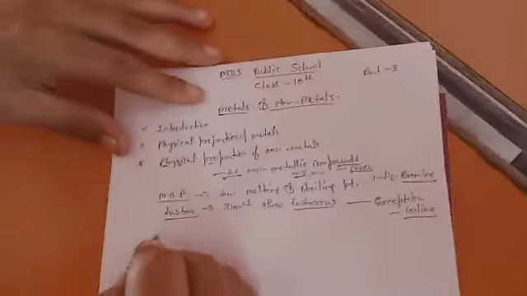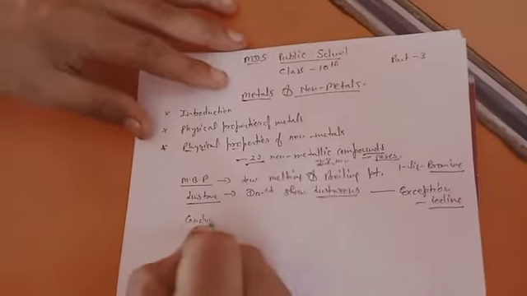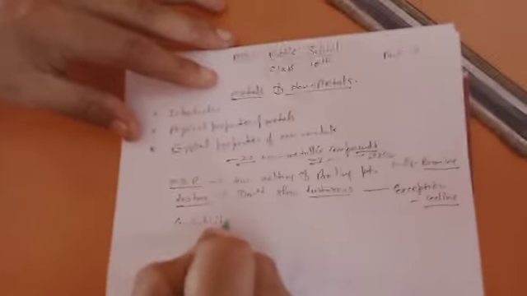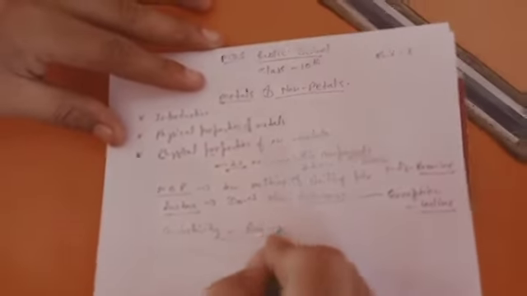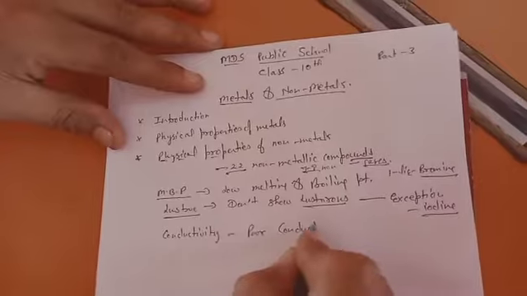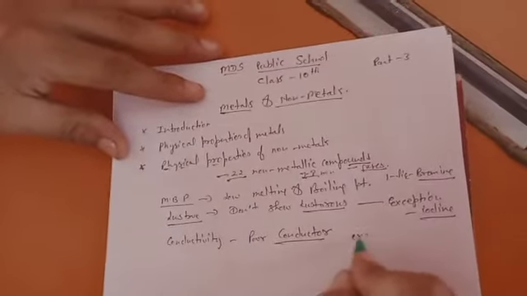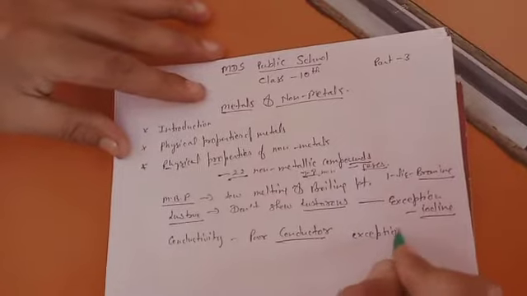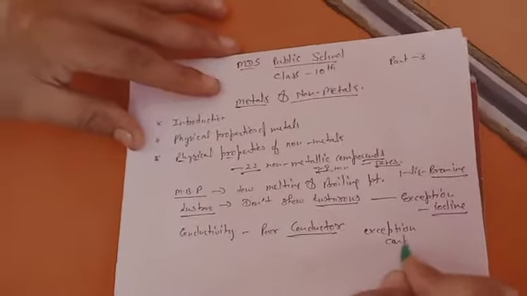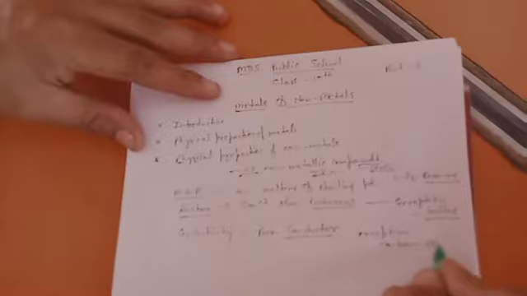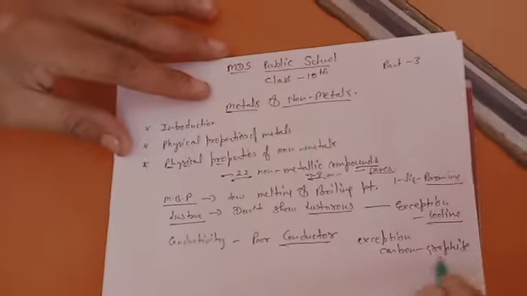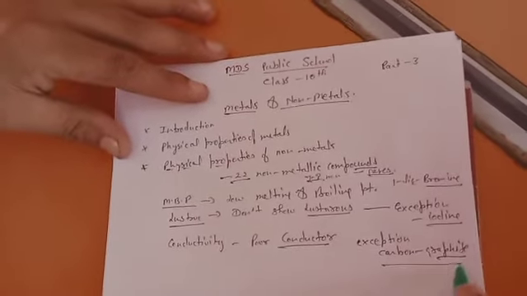Conductivity: they are very poor conductors. They do not conduct at all. The exception is carbon in the form of graphite, which is the only non-metal that is a conductor.